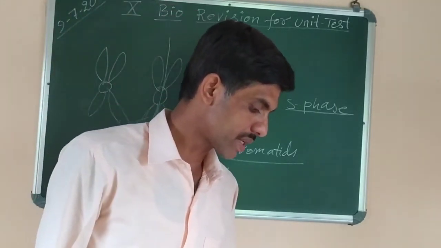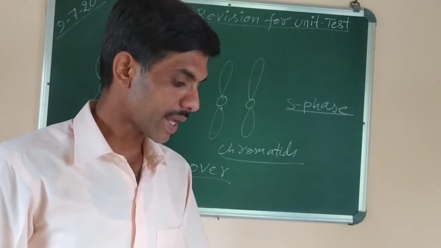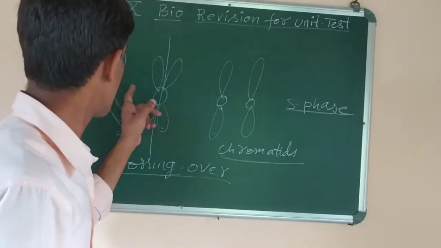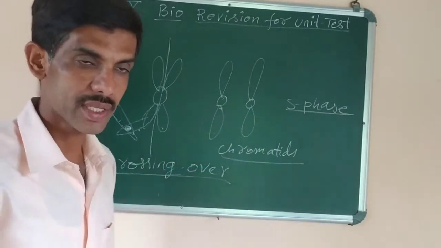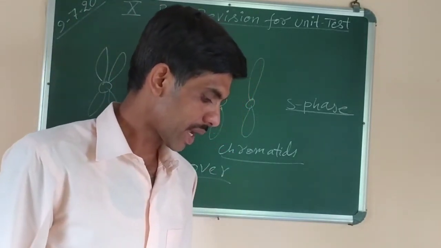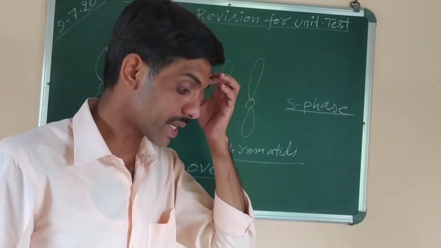And the last one, number G, the chromatids are attached to each other. Where are the chromatids attached? Both the chromatids are attached at the centromere. The answer is centromere. Now, like this, the next question is complete the sentences.